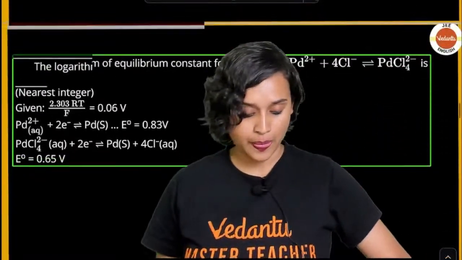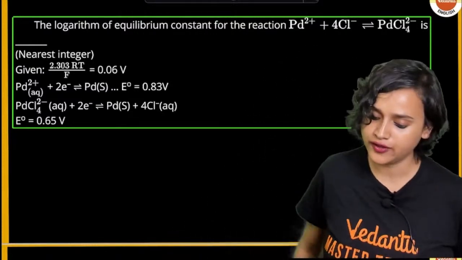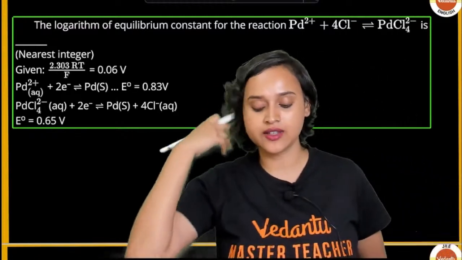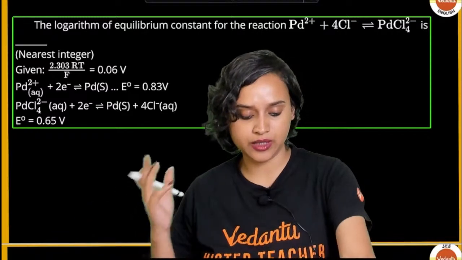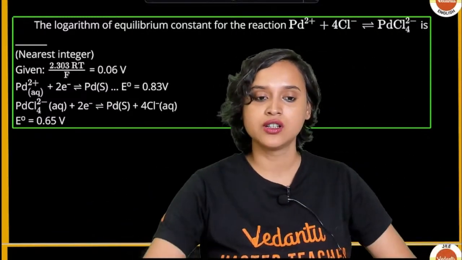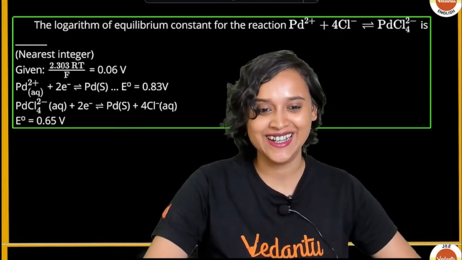Cool. Alright. The question says: logarithm of the equilibrium constant for the reaction Pd2+ plus 4Cl- gives PdCl4 2- is dash. The log of the equilibrium constant, basically that's all that we have to find out.